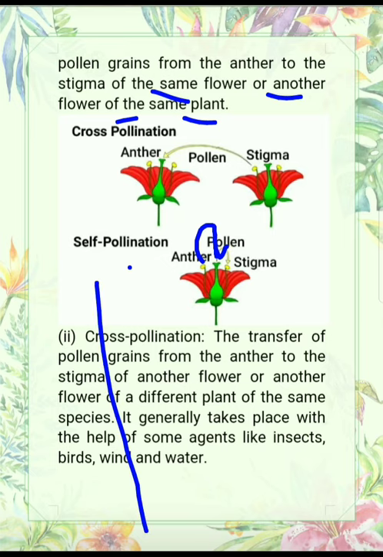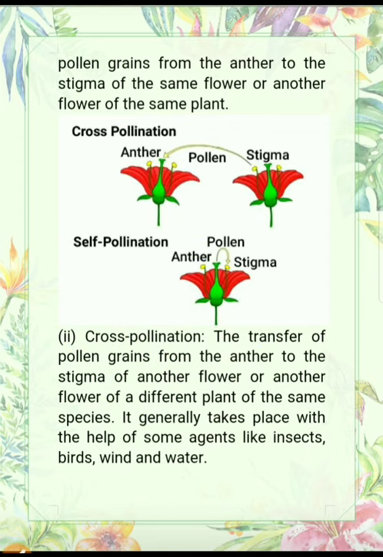For example, this is a plant and it has many flowers. So when the pollen grain transfers from this flower to this flower, this pollination is also known as self pollination, because flowers of the same plant have the same type of genetic combination. So if there is no difference in the genes, we can't say that it is cross pollination.